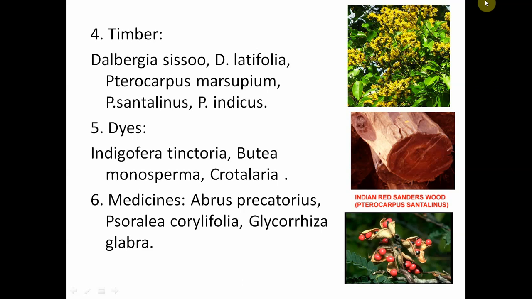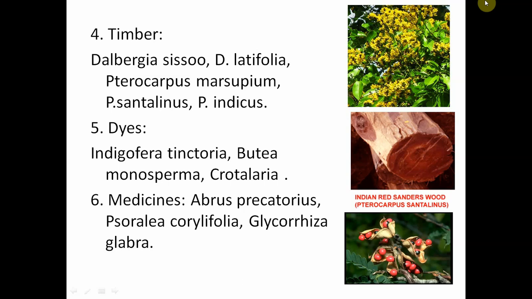Dolichos lablab, chikkudu. And groundnut, Arachis hypogaea, is commercially very important. It provides seeds and also cooking oil, also called groundnut oil. And also we find Glycine max. From Glycine max also oil is produced, also called soya bean oil.